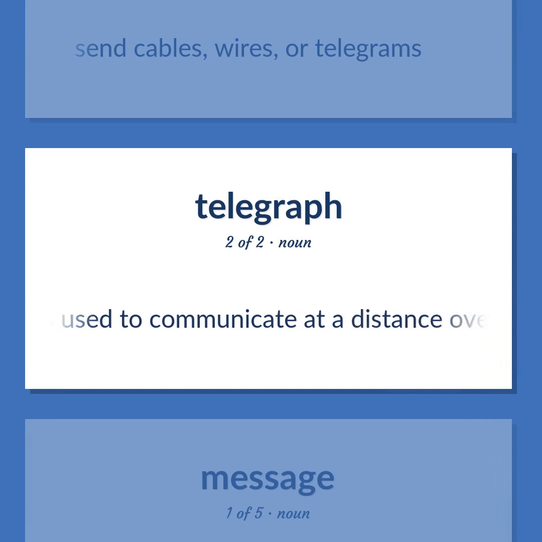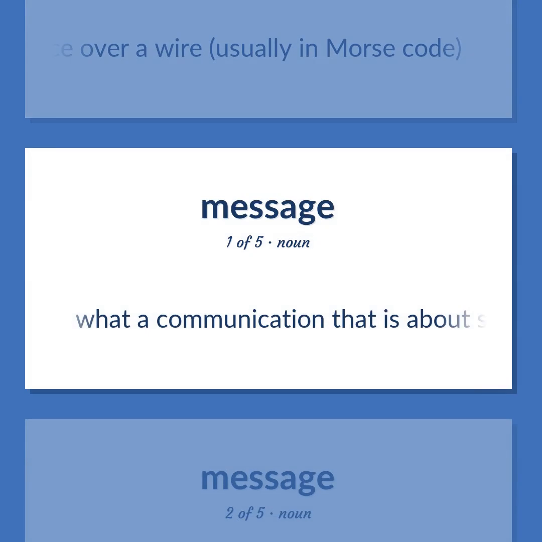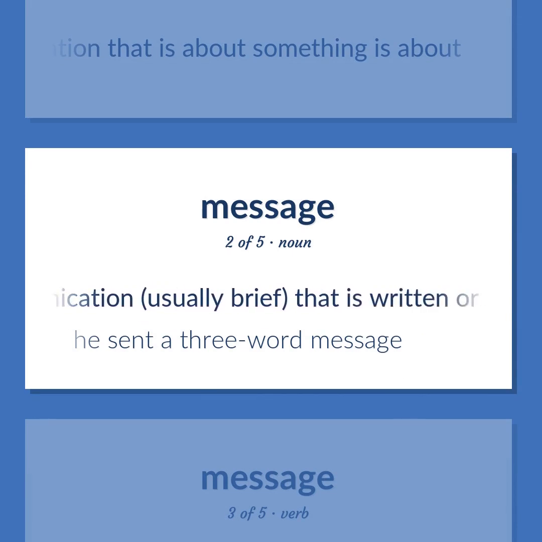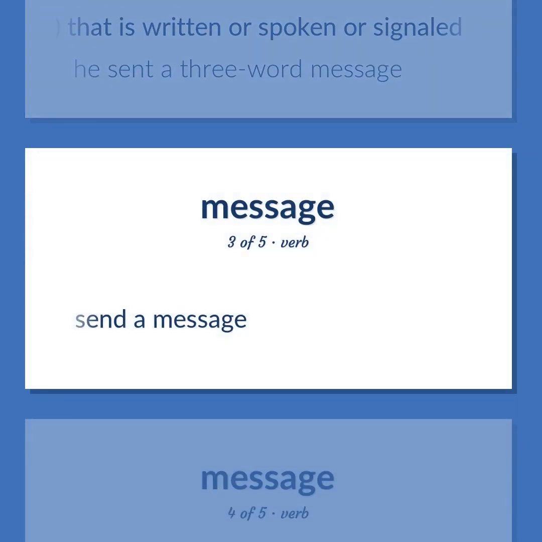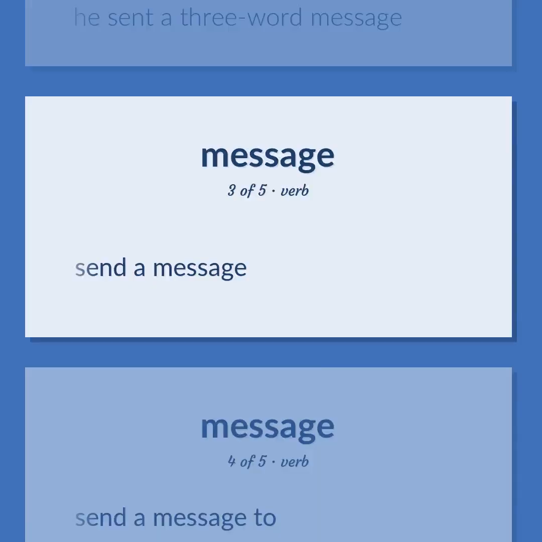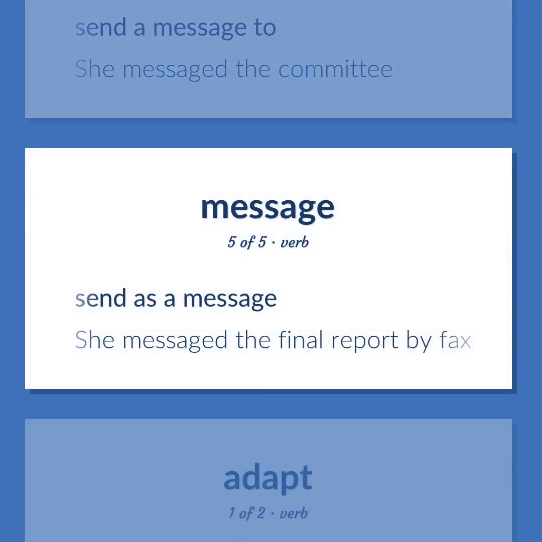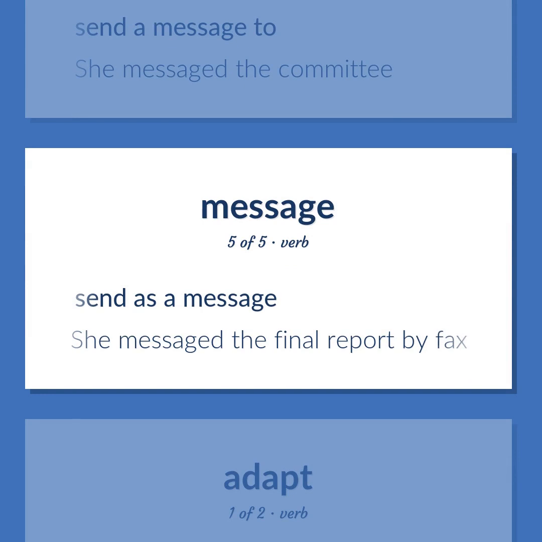Apparatus used to communicate at a distance over a wire, usually in Morse code. What a communication that is about something is about. A communication, usually brief, that is written or spoken or signaled. He sent a 3-word message. Send a message. Send a message to. She messaged the committee. Send as a message. She messaged the final report by fax.